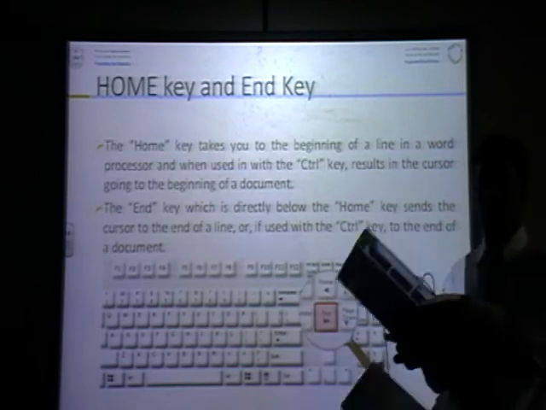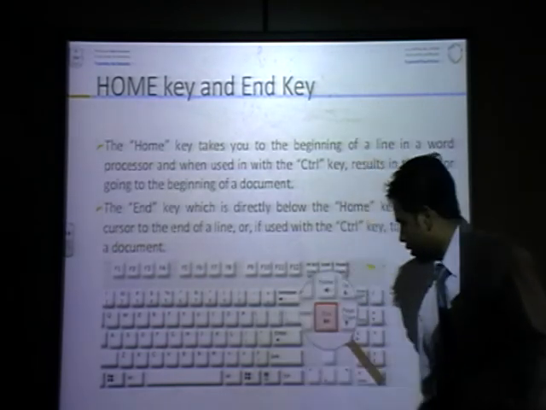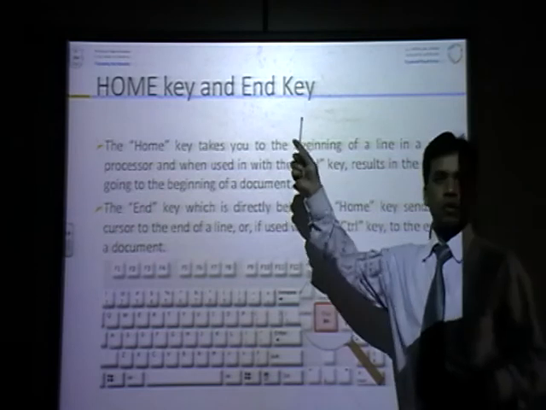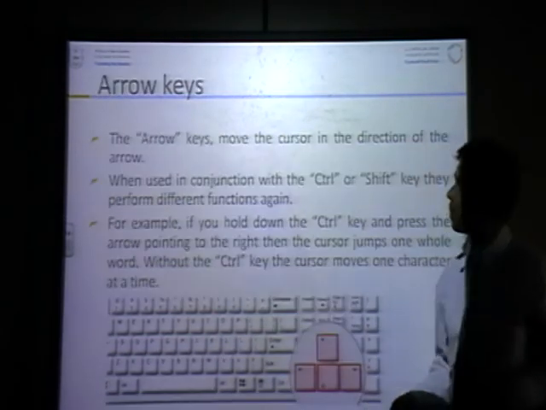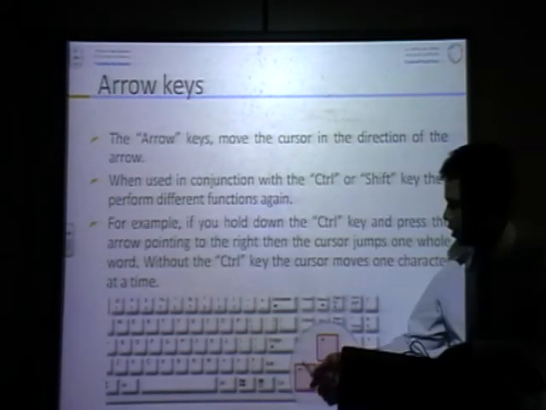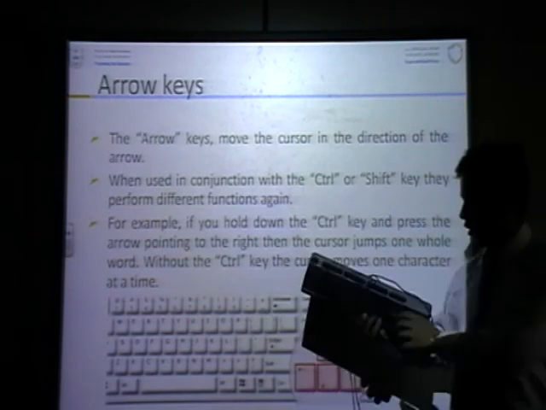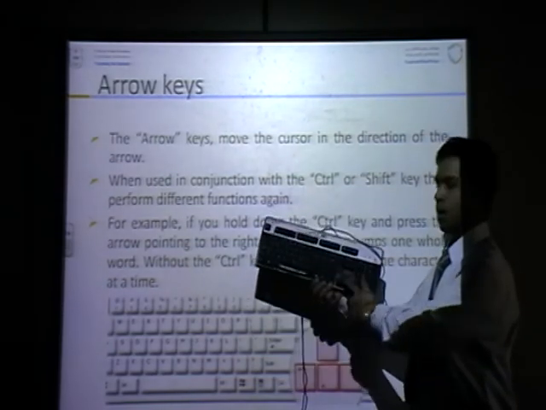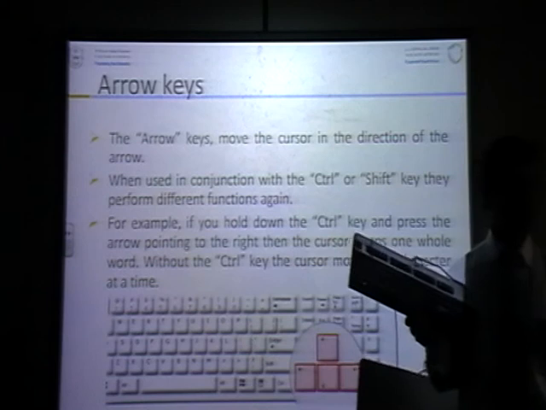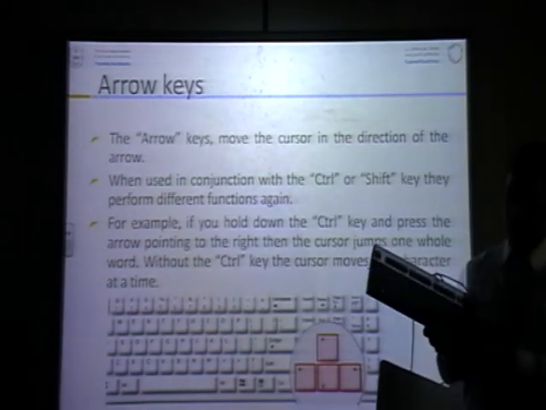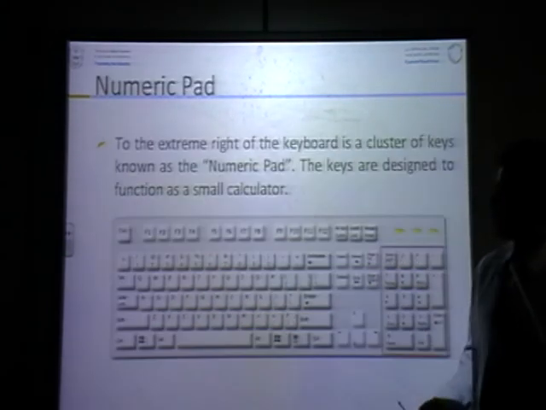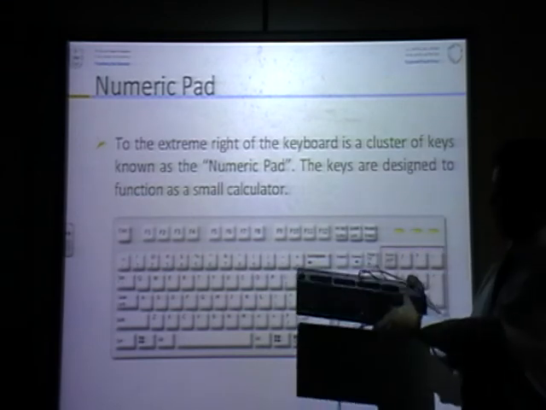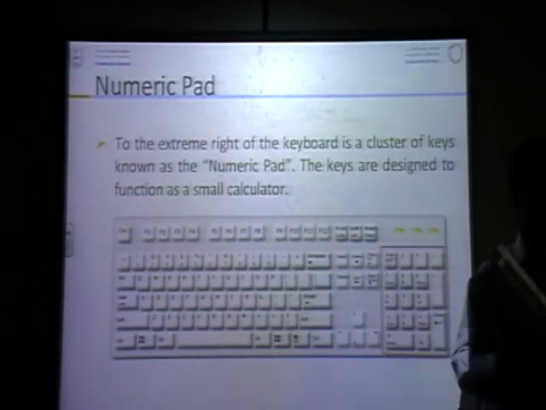Home key. If you are working anywhere, press home key and automatically you will reach the first page. Arrow keys, can you see here? These are used to move inside the document, anywhere: down, top, left, right, bottom. Numeric keypad, this one, as I explained to you, is to enter the numbers.